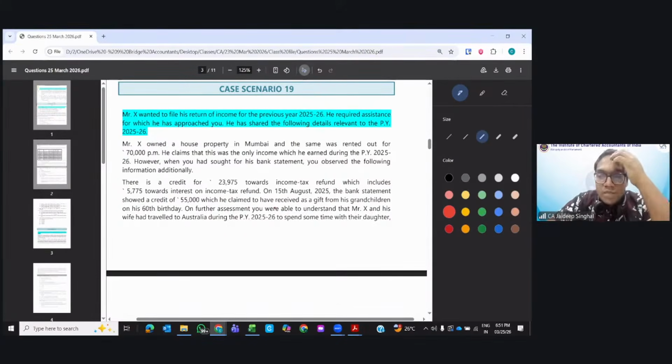Next, on 15th August 2025, the bank statement showed a credit of 55,000, which he claimed to be a gift from grandchildren. Is that taxable? Are grandchildren covered in the relatives under 56(2)(x)?